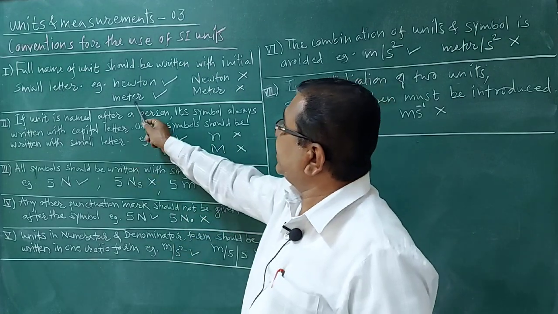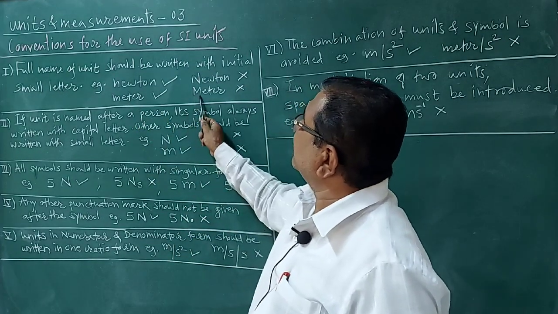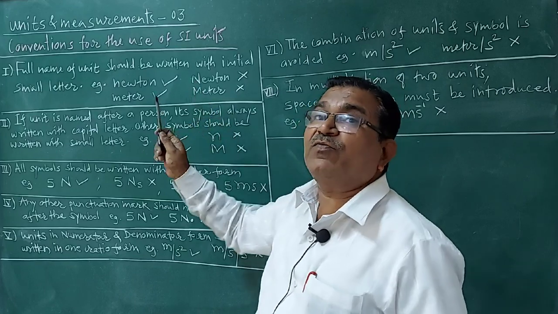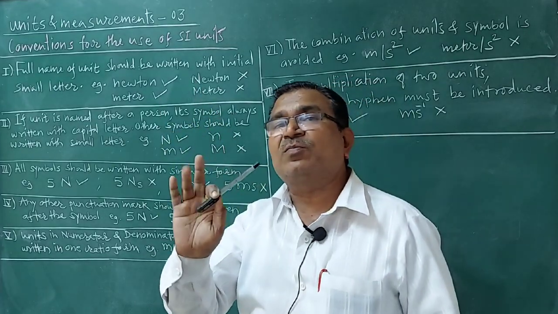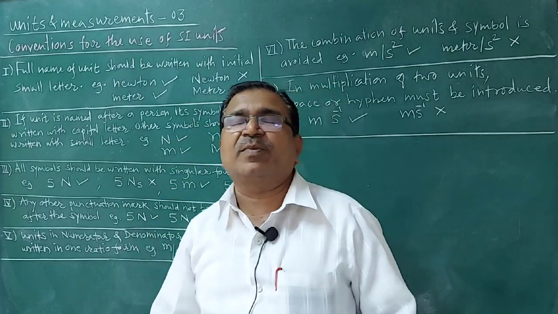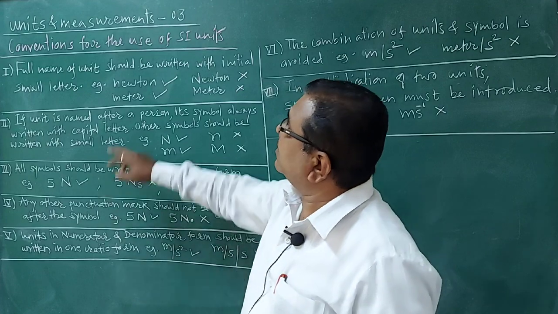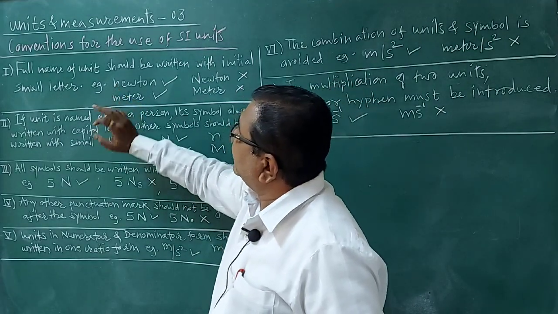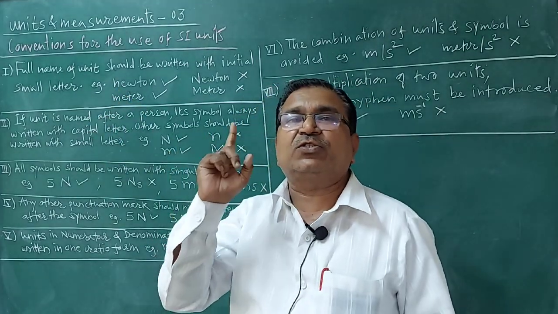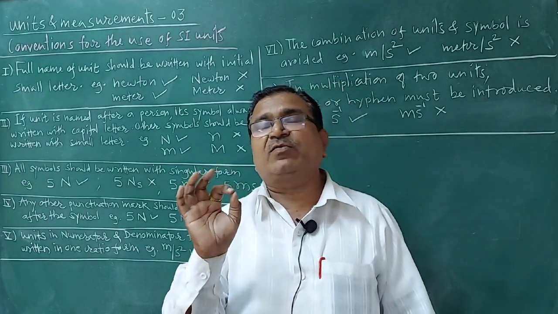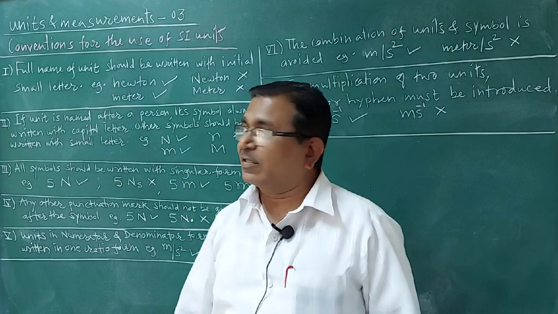Meter, with a capital M, is wrong, because here we have written the initial letter with a capital. This is the first thing that you have to keep in mind, that the full name of a unit should be written with an initial small letter.